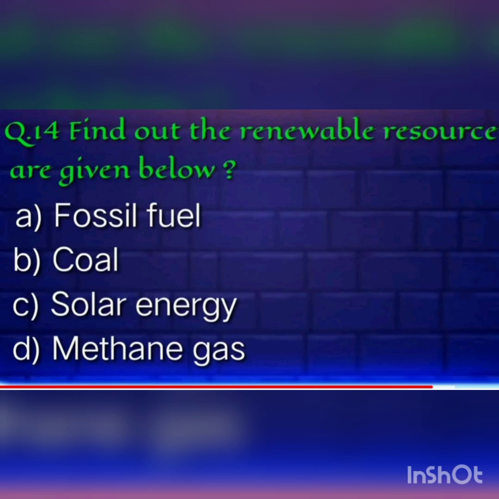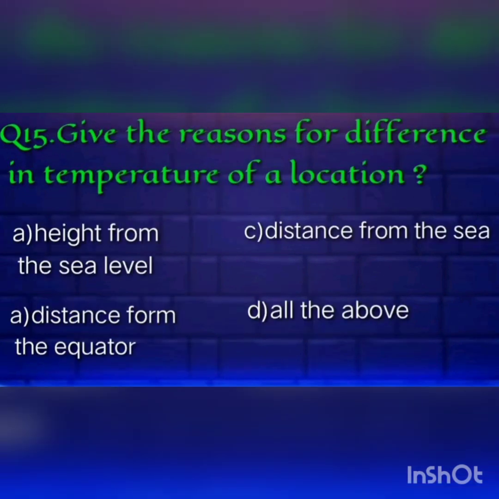14th one. Find out the renewable resource among those given below. Yes, solar energy is the renewable resource. Last one. Give the reasons for the differences in the temperature of a location.